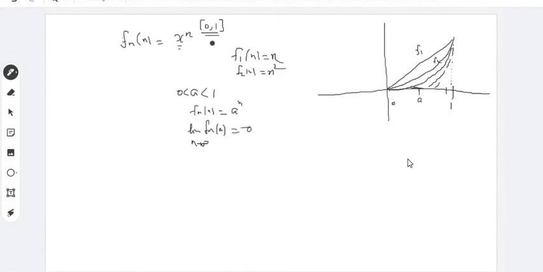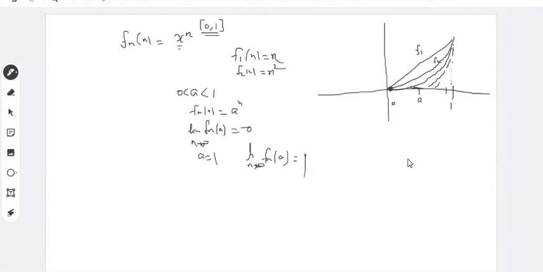But at the point 1, if you put x is equal to 1, it is exactly 1. So it's a constant sequence. Therefore, it converges to 1. So for A is equal to 1, the limit of Fn(A) as n tends to infinity is equal to 1.